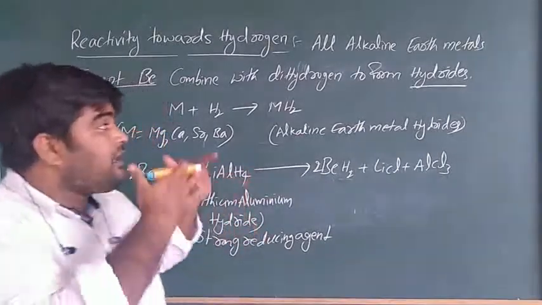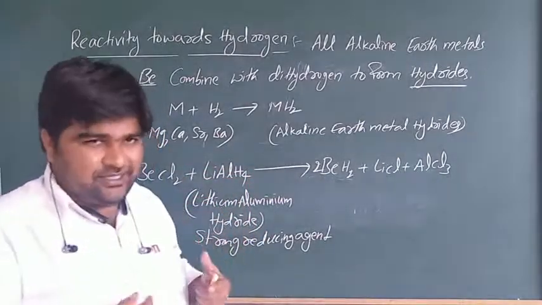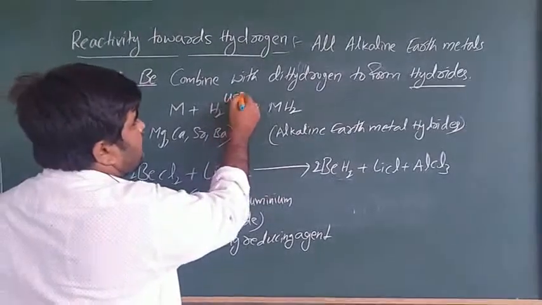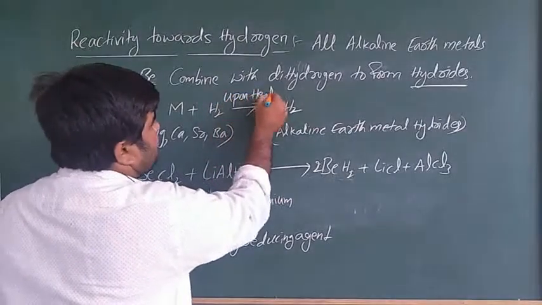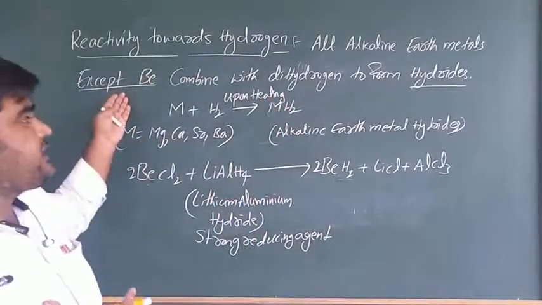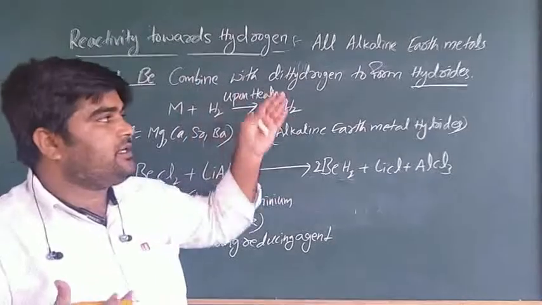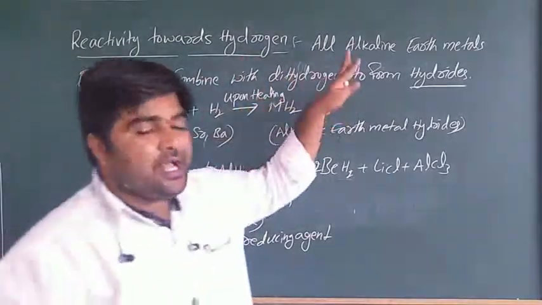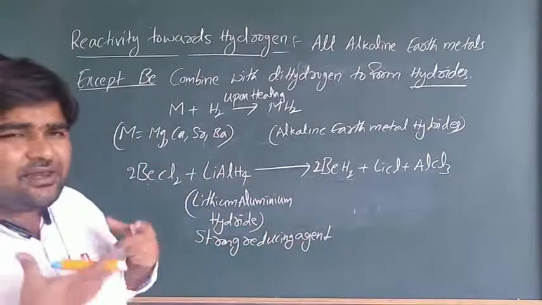These all happen upon heating only. All alkaline earth metals except beryllium combine with dihydrogen upon heating to form hydrides. Whenever it is heating only, these all are upon heating.